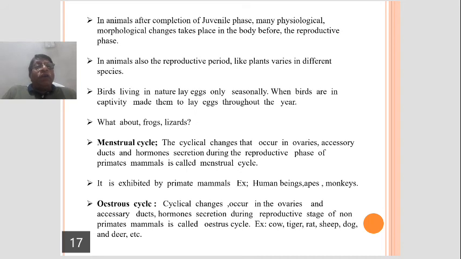Because of these physiological changes, morphological changes also occur. Say, the development of breast in females, the appearance of mustaches and beard in males, are the morphological changes.